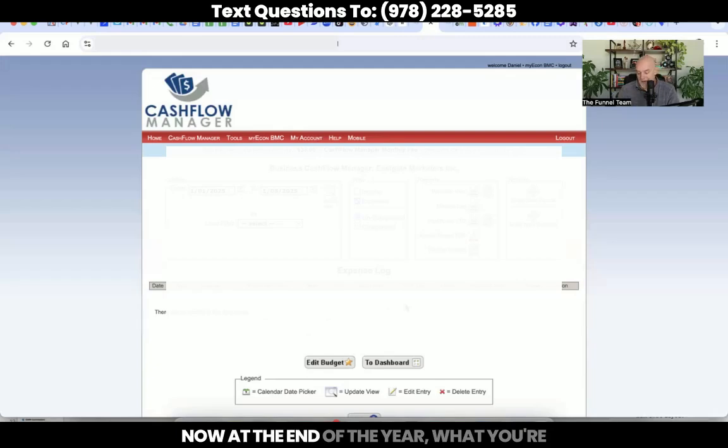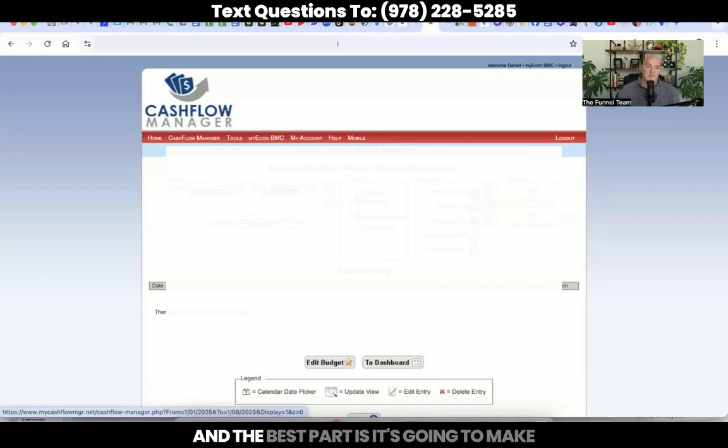Now, at the end of the year, what you're going to do is you're going to be able to print a CSV file or just simply save a file. You can email the file, you can print it out, you can bring it to specifically a tax appointment if you have one. But there's literally a little print icon right here, and you can actually print out all of your expenses. And the best part is it's going to make this really simple and easy for your tax professional.